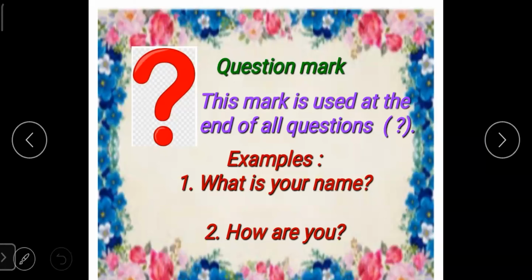How are you? This is also a question. So we have put a question mark at the end of the question. You can see these signs are put at the end of the sentence. How are you? You is the last word of the sentence. And next to you, we have put the sign question mark over there because the question is complete over there. Okay. So question mark is put at the end of all questions.